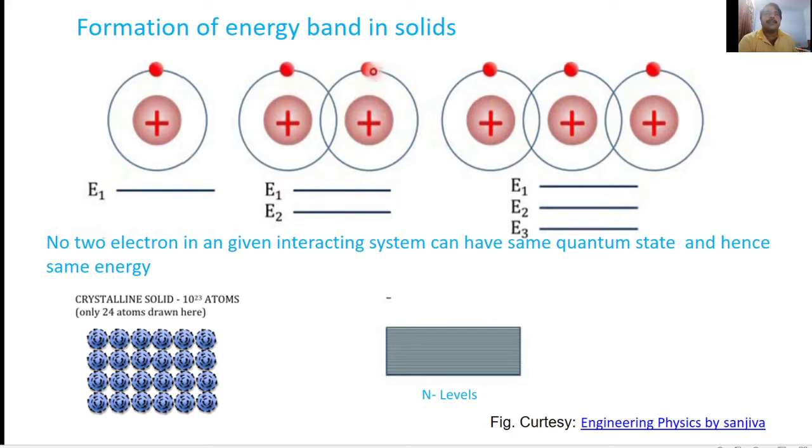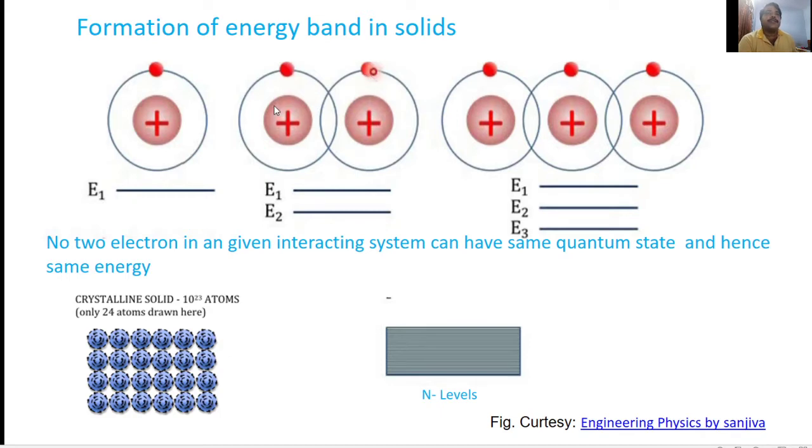Now let us consider an isolated atom. Let us assume that the isolated atom has only one electron in the outermost orbit, and this electron has energy E1. Now let us consider two atoms. When the two atoms are separated by a distance, these two electrons have the same energy.